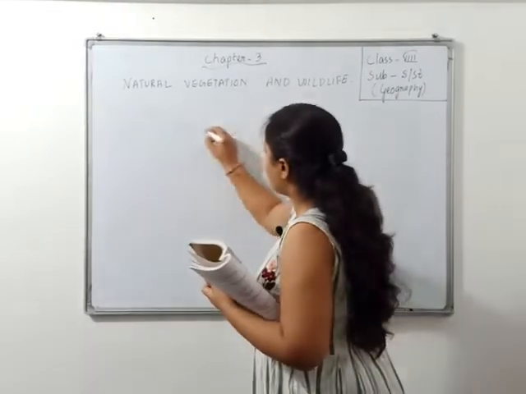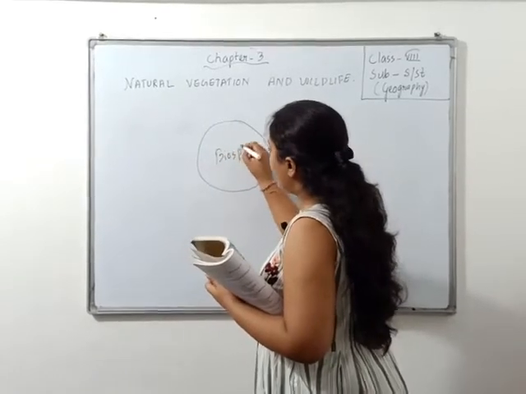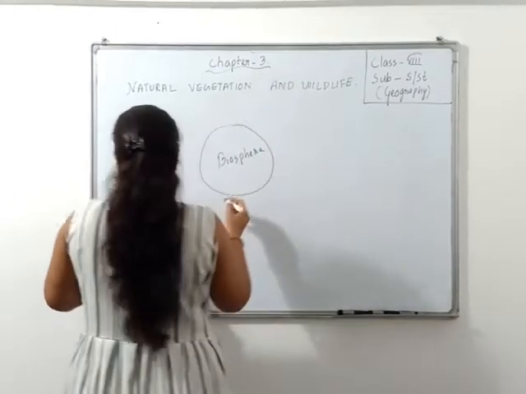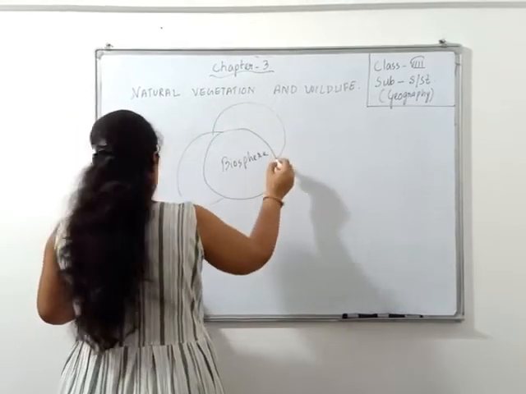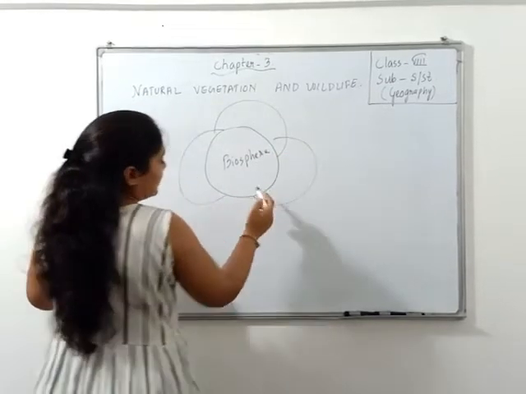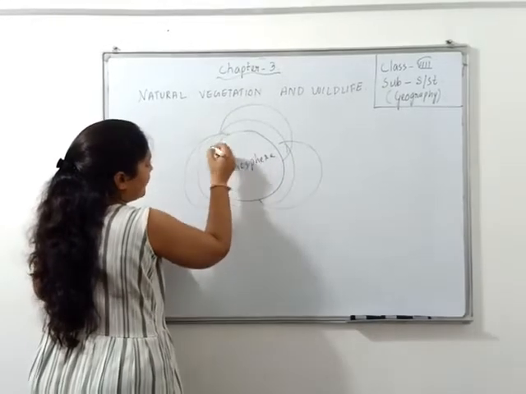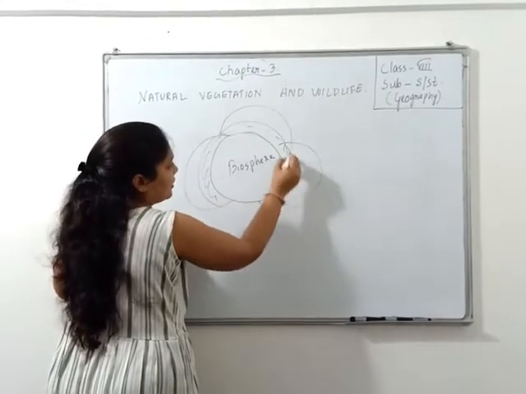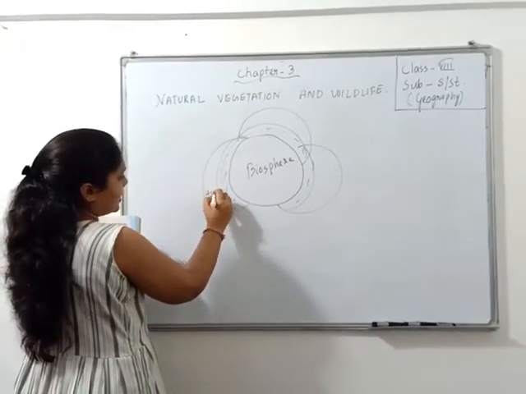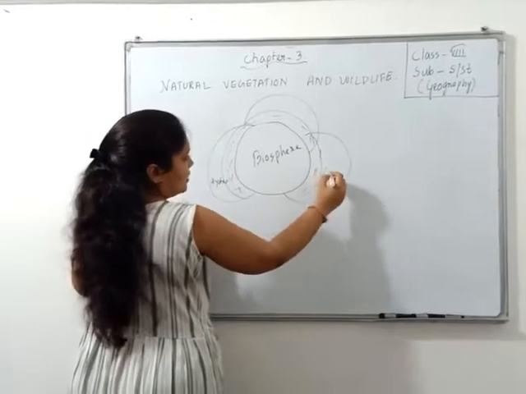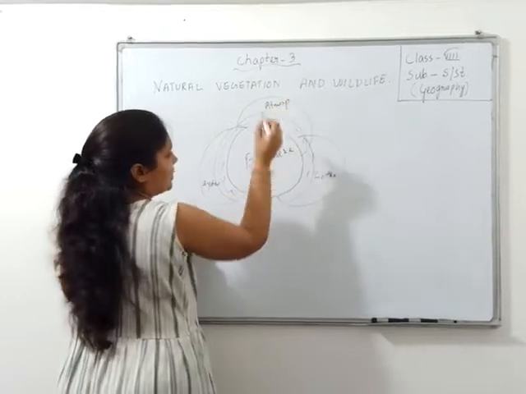This is biosphere. Just look at the example, okay? Suppose this is a biosphere. Contact zone means suppose this is hydrosphere. Again, say this is atmosphere. Again, say this is lithosphere. Contact zone means this part, okay? Only in this part you can find some natural vegetation, but not in all the parts. Suppose you consider this as hydrosphere, this is lithosphere and this is atmosphere. Clear? Contact zone means what?